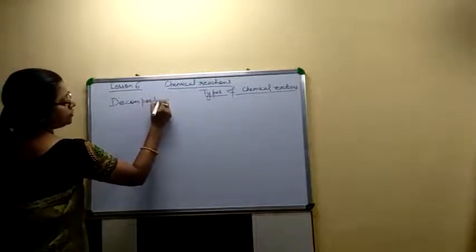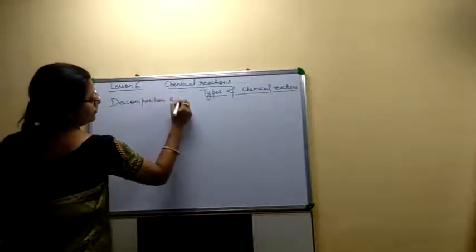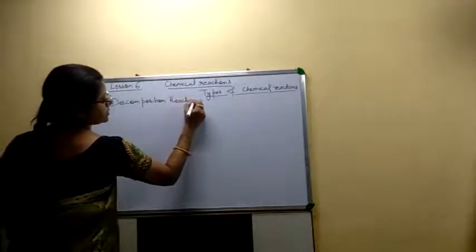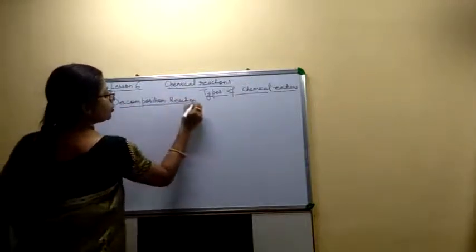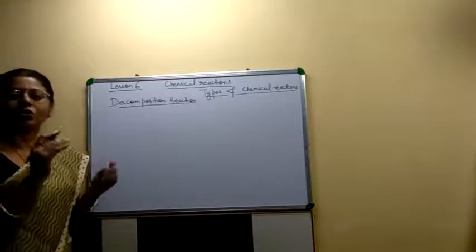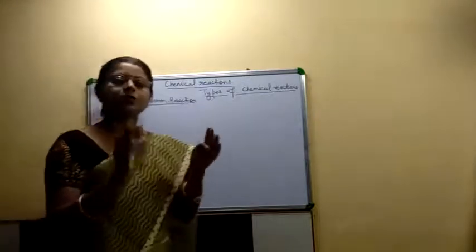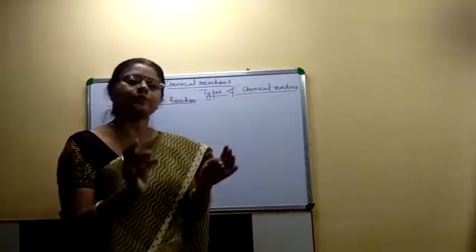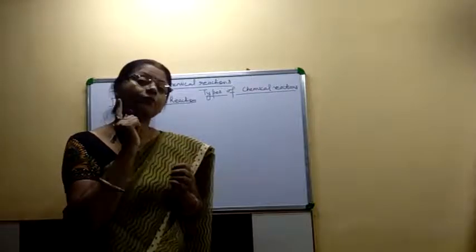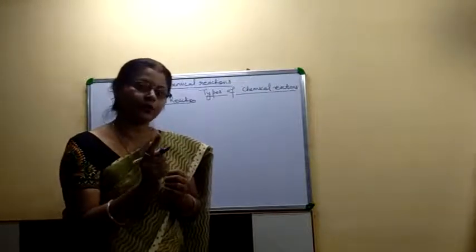Decomposition reaction is the reverse of the combination reaction. In a combination reaction, molecules of two substances combine together to form a single molecule as product.